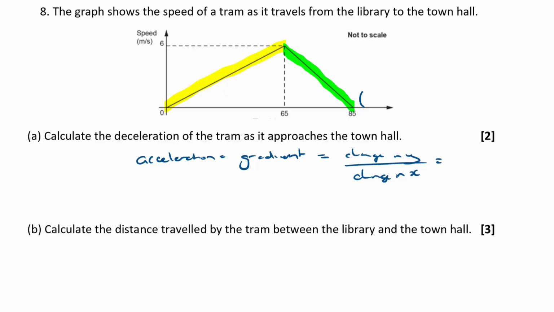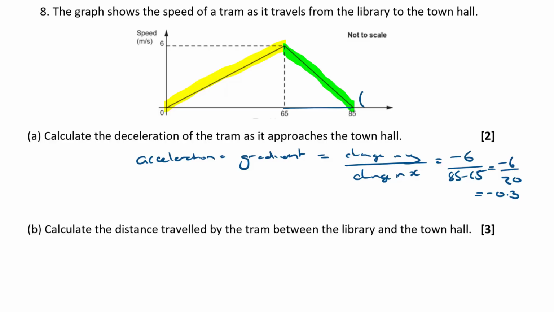So the speed changes from 6 down to 0 then, isn't it? So that's a change of -6 actually, because it's decreased. And the change in x is this distance from here to here, 85 subtract 65. Okay, which has got a difference of 20. So the acceleration is -6 over 20, which is -3 over 10, which is -0.3.